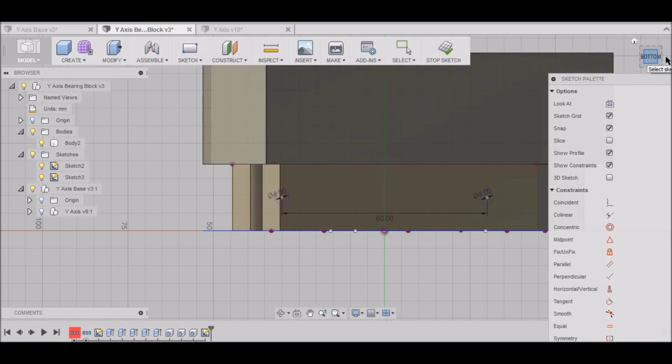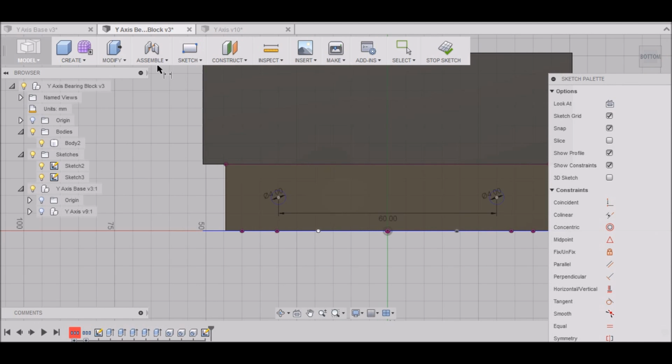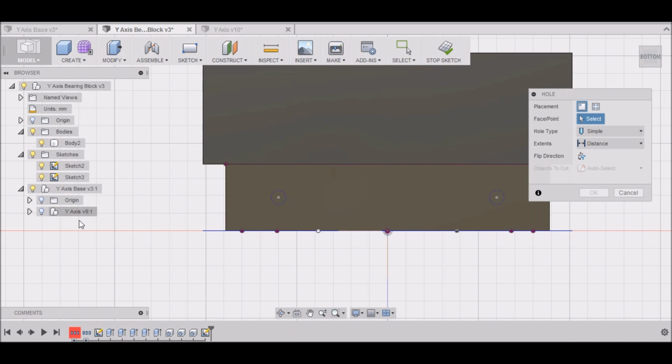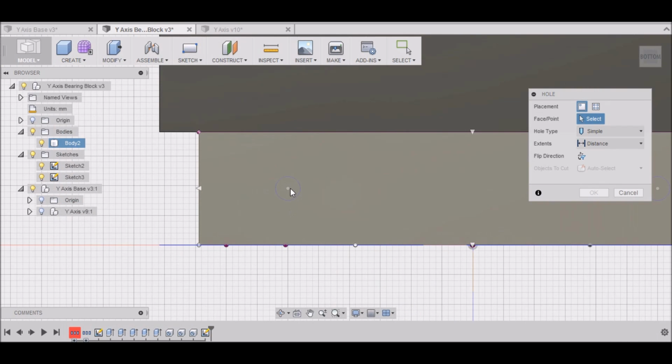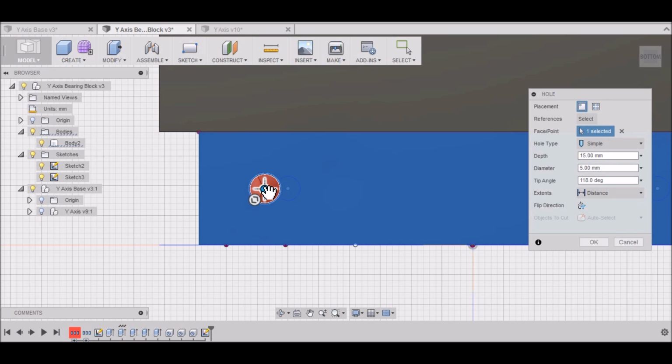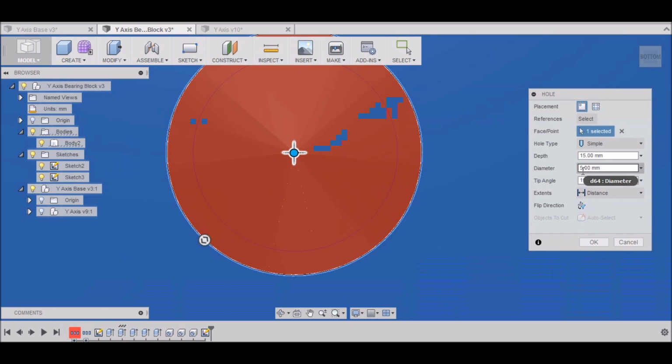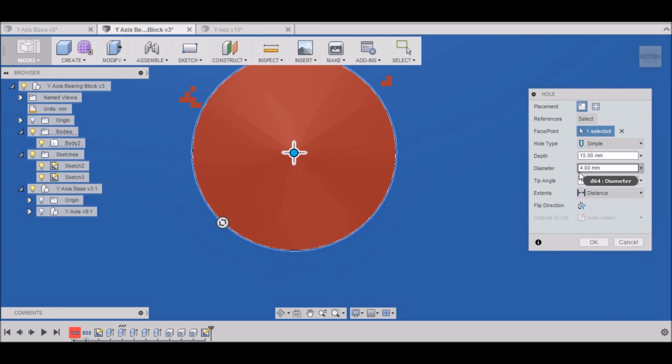I want to flip our block over to the bottom, and then I want to create a hole on this face right here. I want to move it right over that spot. 4 millimeter.